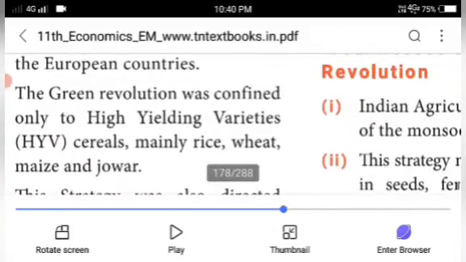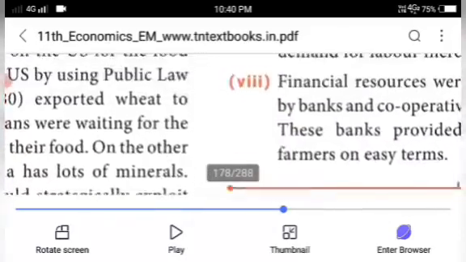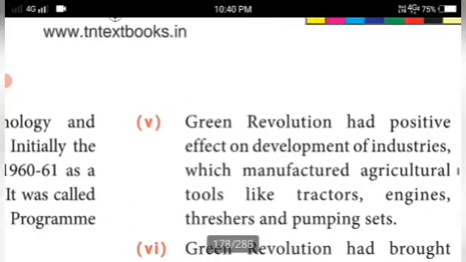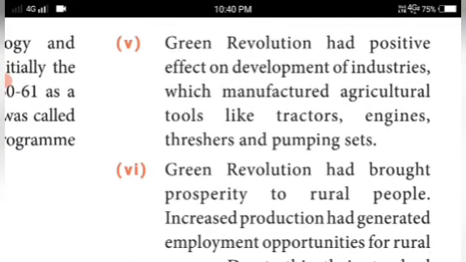Then the Green Revolution had a positive effect on the development of industries which manufactured agricultural tools like tractors, engines, threshers and pumping sets. Along with the Green Revolution, manufacturing of agricultural tools also developed.